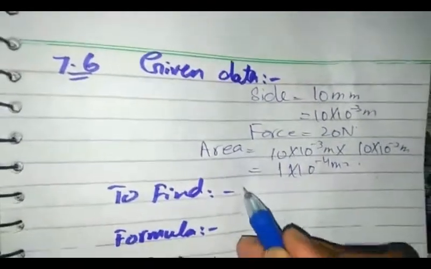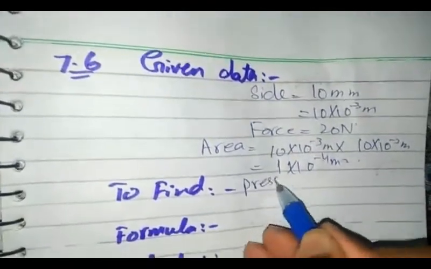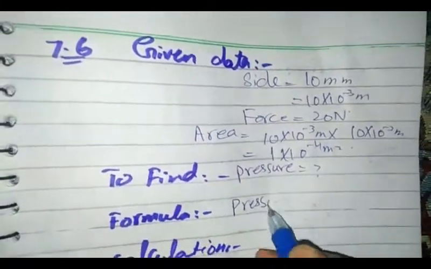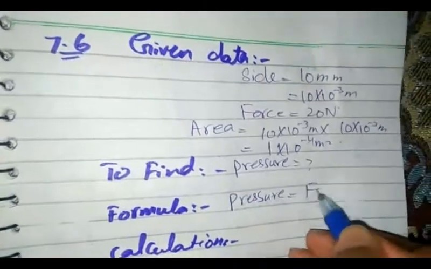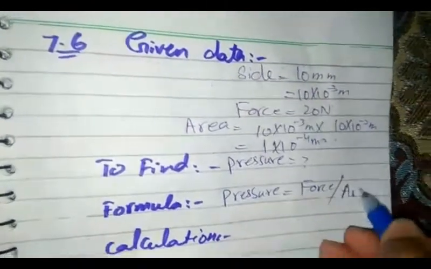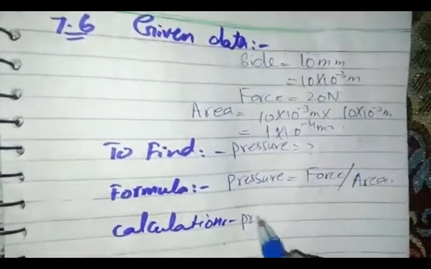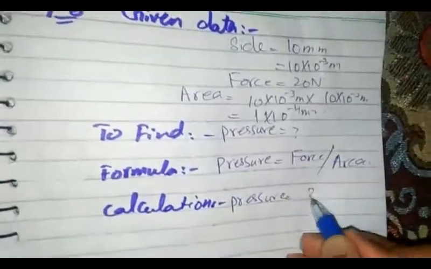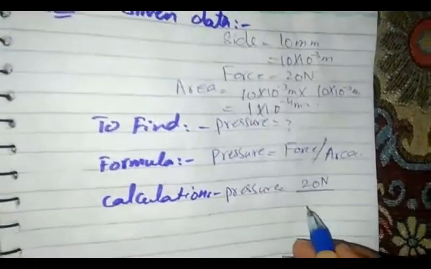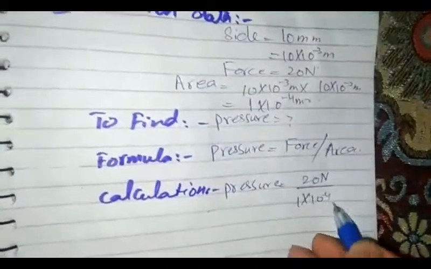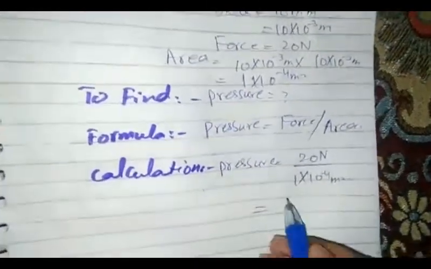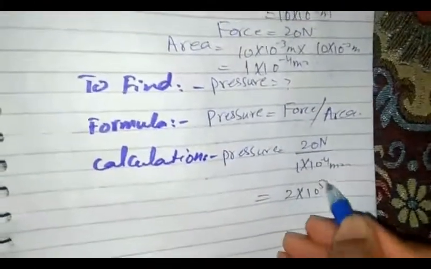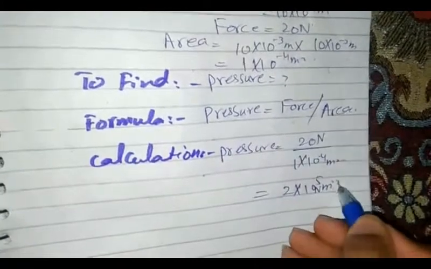We have to find the pressure. The formula of the pressure is force over area. So for the calculation, we have to put the values. Force is 20 Newton and area is 1 into 10 raised to power minus 4 meter square. After calculation, our answer becomes 2 into 10 raised to power 5 Newton per meter square.